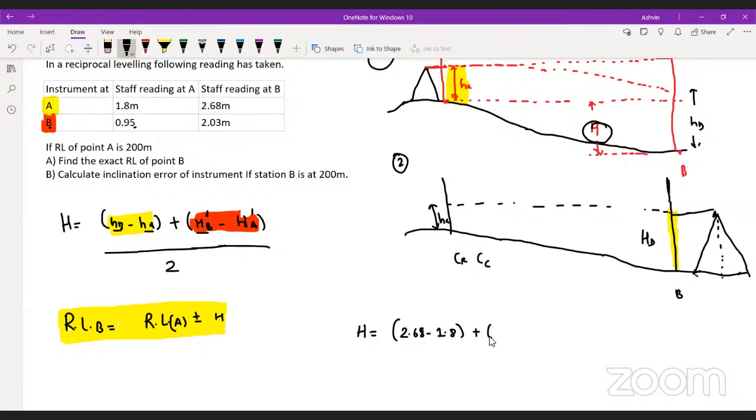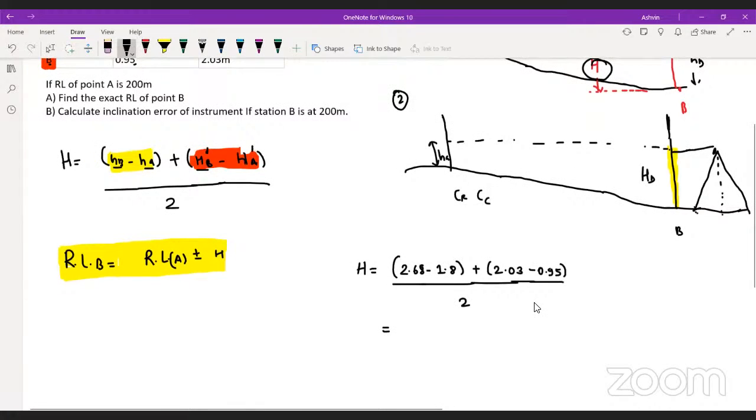Then what I have to do? I have to do 2.03 minus 0.95. Yes or no? And now go and divide it by 2. Wrong answer, Khushbu. Now tell me, what will be the value of H? 0.98. The value of H is 0.98 or 0.92.